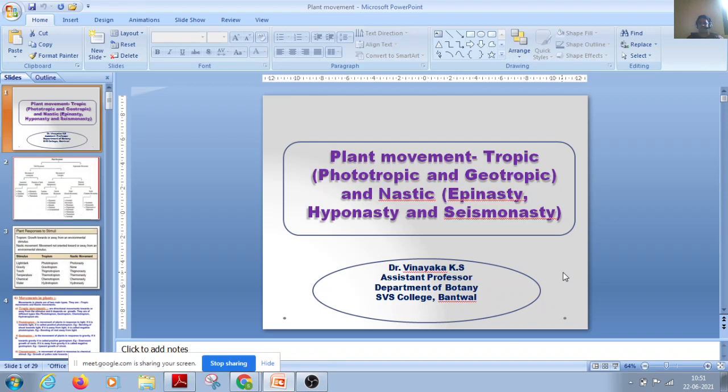The first time, an Indian scientist called J.C. Bose demonstrated that plants have movement, as a living organism structure. He did that by using a simple instrument called the crescograph.